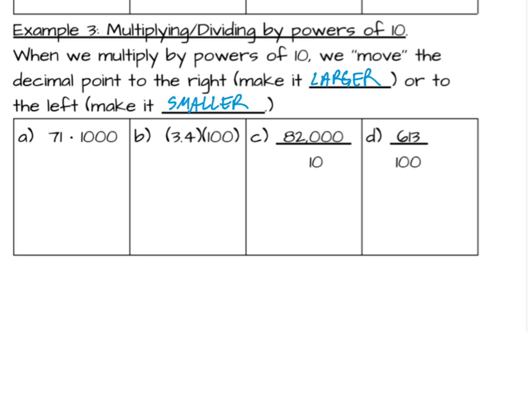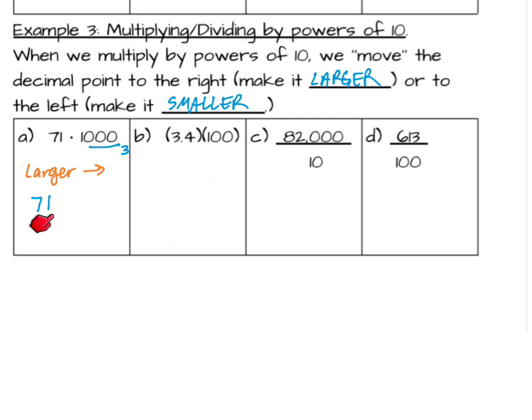Here's what I mean. We're going to do 71 times 1,000. So first thing I want you to notice is that 1,000 has 3 zeros. That means we're going to move the decimal point 3 places. And because I'm multiplying by 1,000, the number's going to get larger. To make a number larger, I move the decimal point that way. So let's start with the 71.